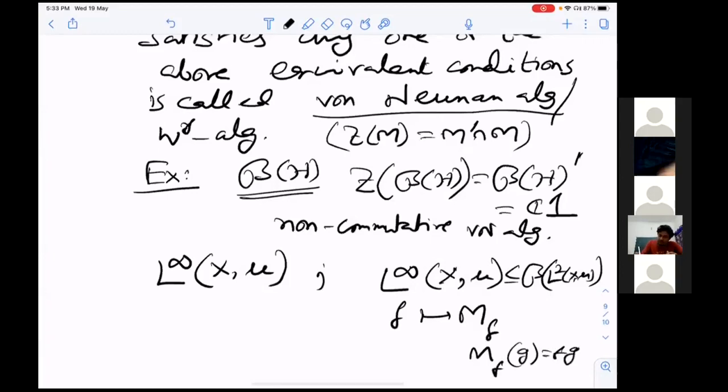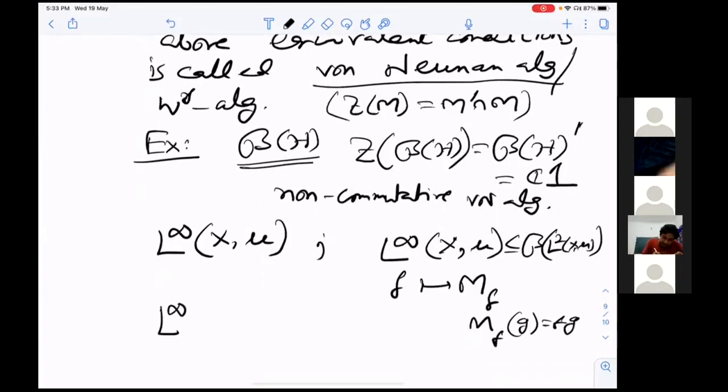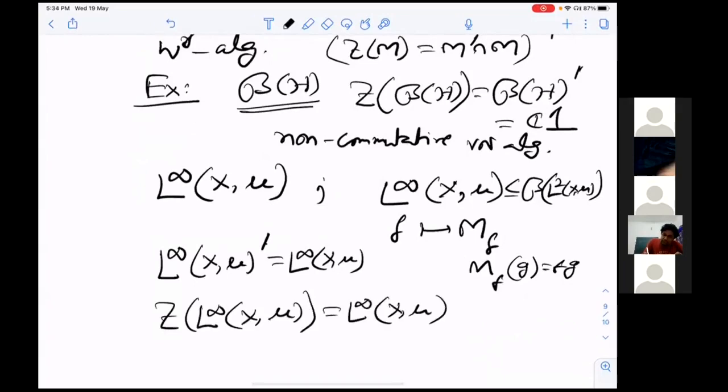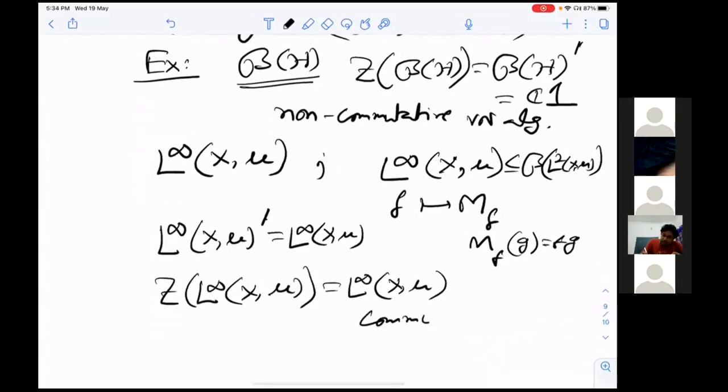Then one can check that the prime of L infinity(X, mu) is L infinity(X, mu). In other words, the center of L infinity(X, mu) is L infinity(X, mu). So this is commutative.